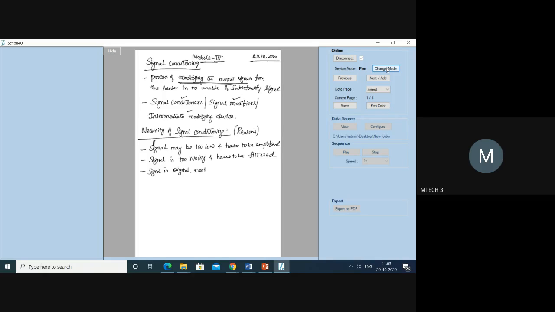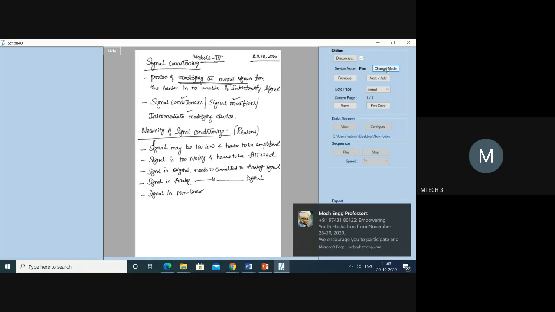Okay, it needs to be converted to an analog signal. Then similarly, if the signal is analog, it needs to be converted to a digital signal. Okay, right. Then what other reason might there be? The signal is